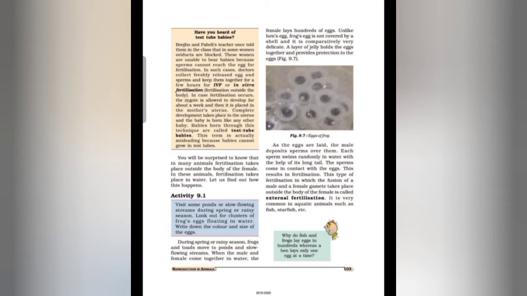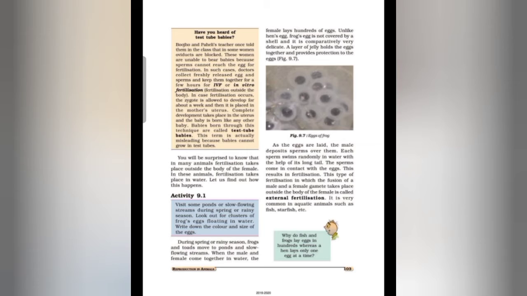You will be surprised to know that in many animals, fertilization takes place outside the body of the female. In these animals, fertilization takes place in water. Let us find out how this happens. In activity 9.1, visit some ponds and slow flowing streams during spring or rainy season. Look out for clusters of frogs' eggs floating in water. Write down the color and the size of the eggs.